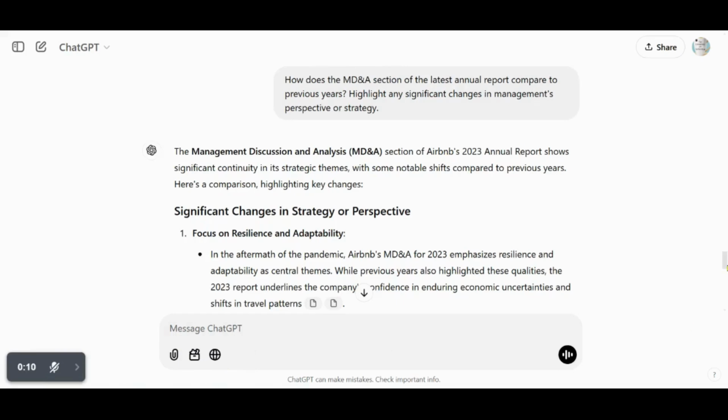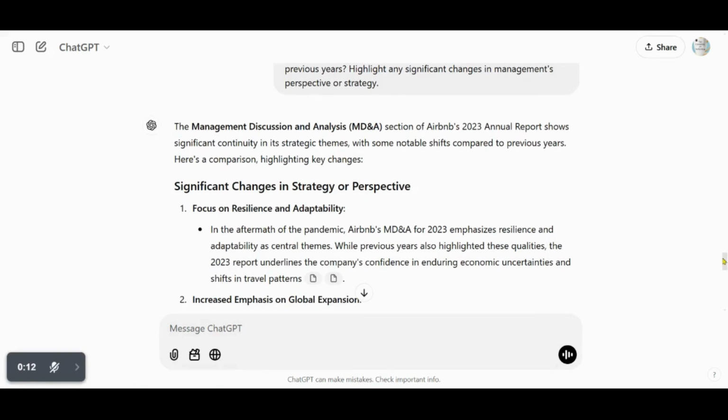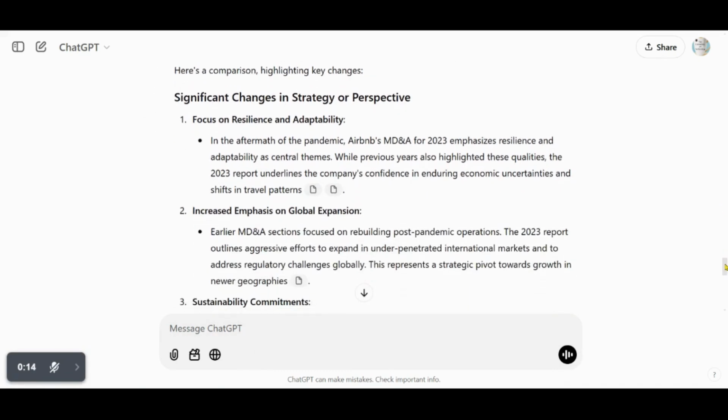Significant changes in strategy or perspective. Focus on resilience and adaptability. In the aftermath of the pandemic, Airbnb's MD&A for 2023 emphasizes resilience and adaptability as central themes. While previous years also highlighted these qualities, the 2023 report underlines the company's confidence in enduring economic uncertainties and shifts in travel patterns.